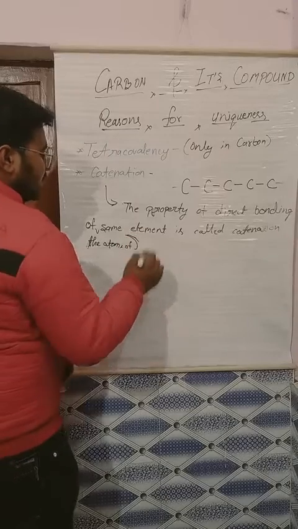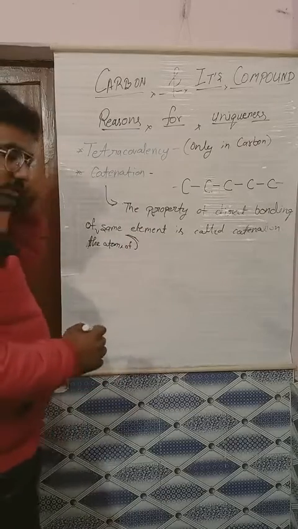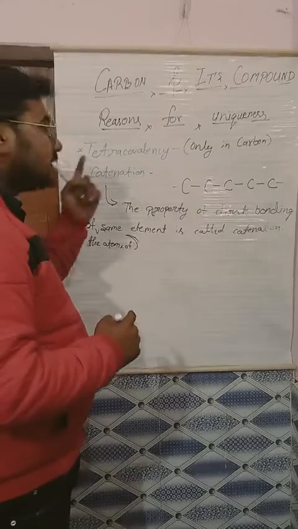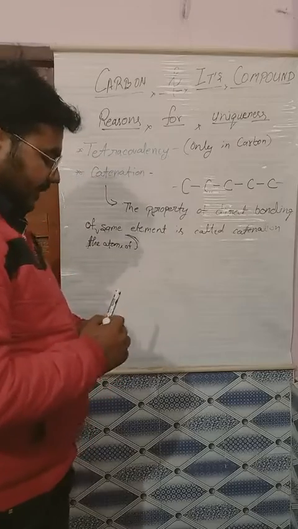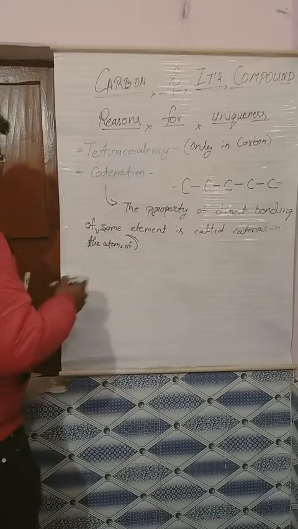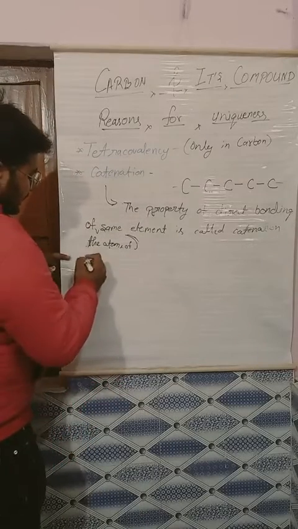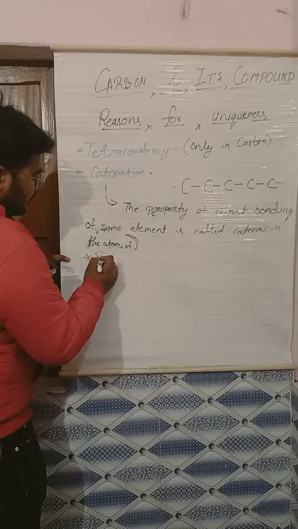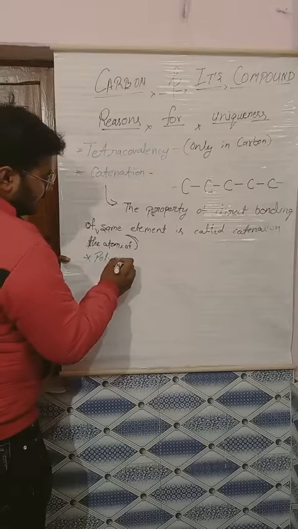Of the atoms of the same element is called catenation. So that is the second property of the reasons for the uniqueness of carbon. The third property is polymerization. What is that? Polymerization.